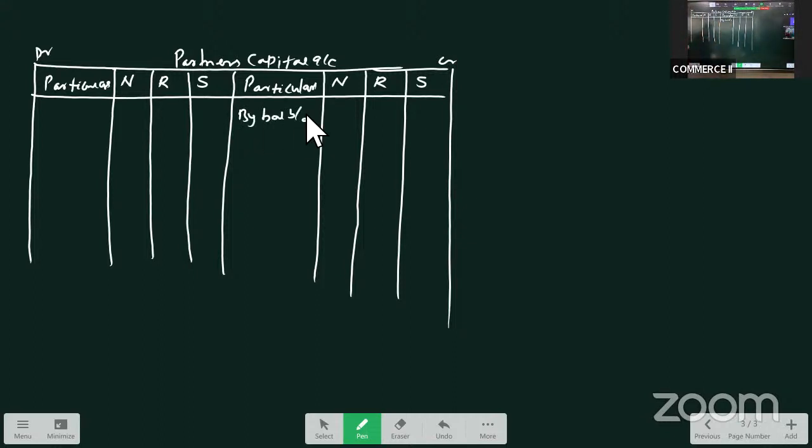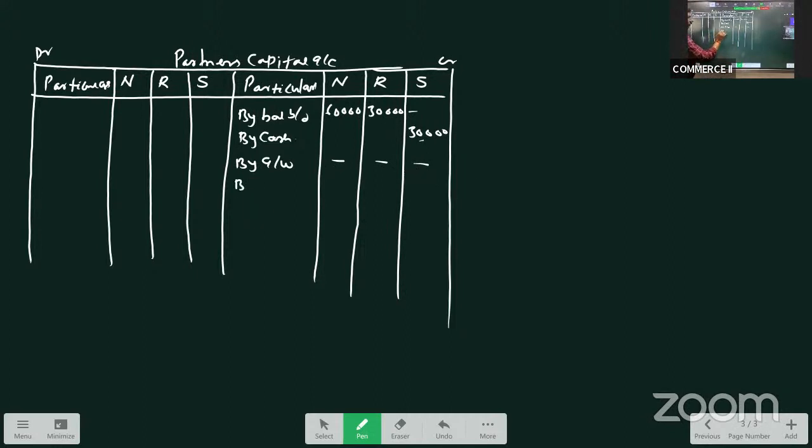Naresh capital is 60,000 and Ramesh capital is 30,000, and Suresh has just now introduced capital of 30,000. What was the second adjustment we used to take? We used to take goodwill, but here no goodwill, because goodwill is paid privately.